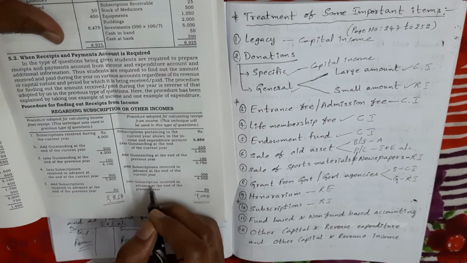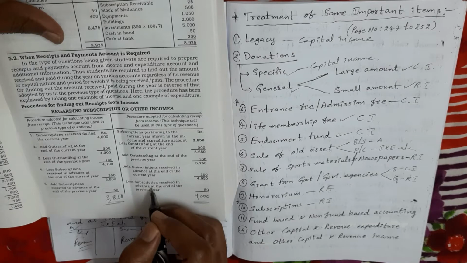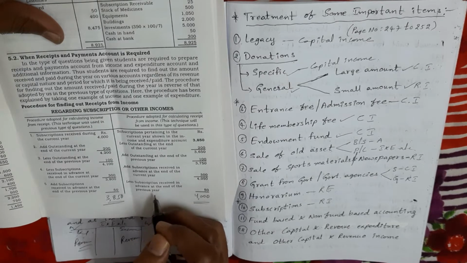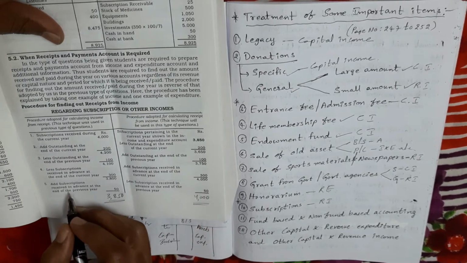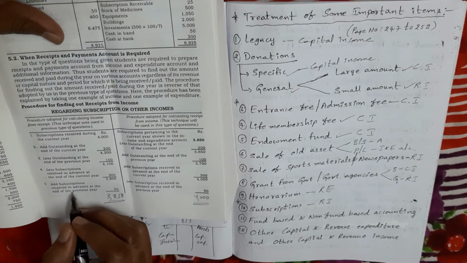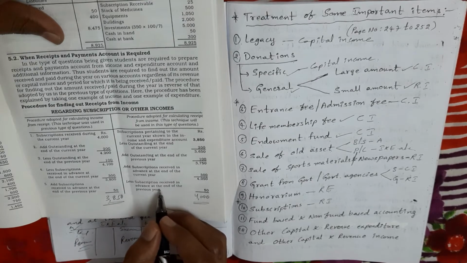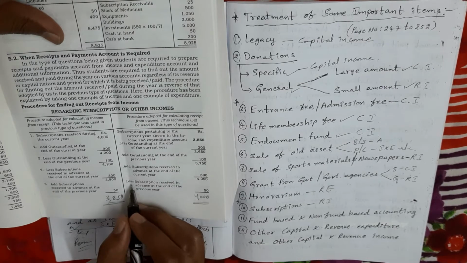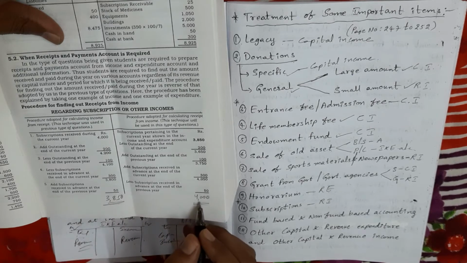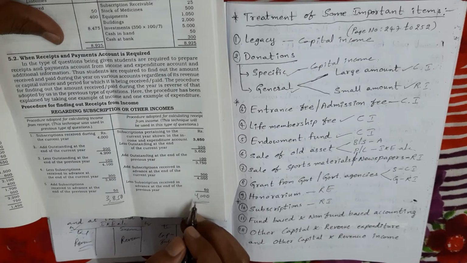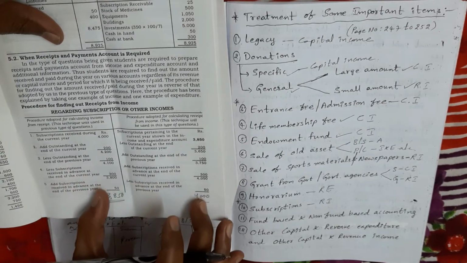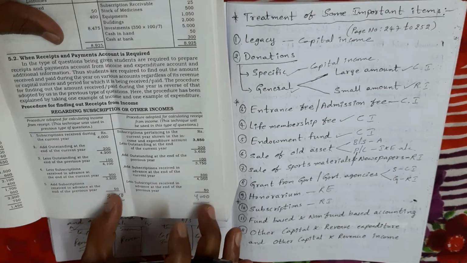At last, subscriptions which were received in advance at the end of the previous year. In the first form, we added the last year advance received subscription, but here, if the last year advance received subscription is given in the problem, we have to subtract it. Then we get the amount which we have to take on the debit side of the receipts and payments account. So this procedure is very important.